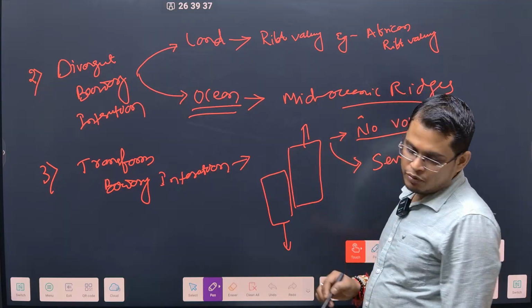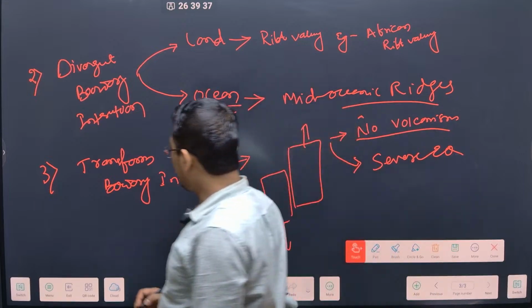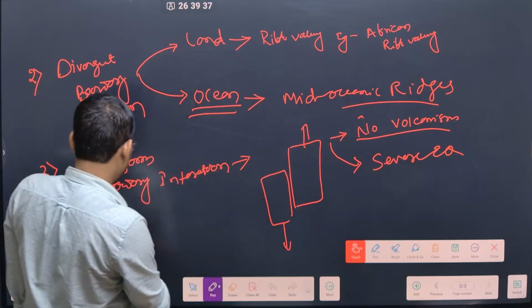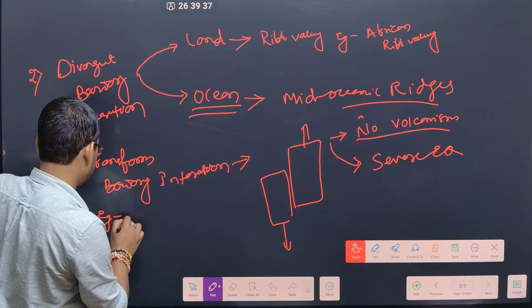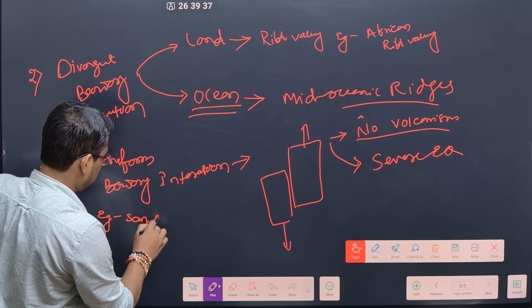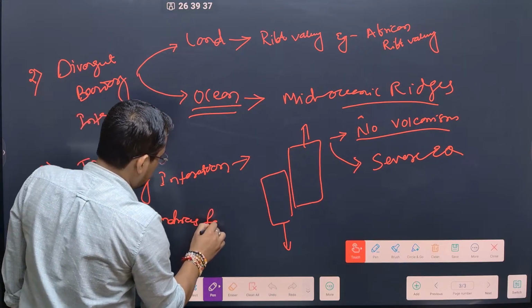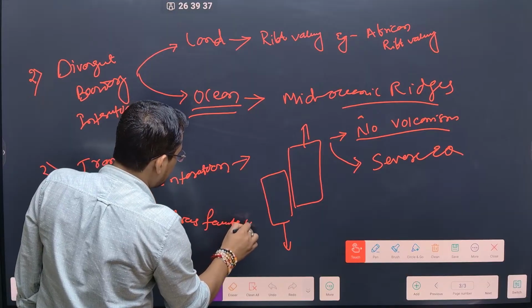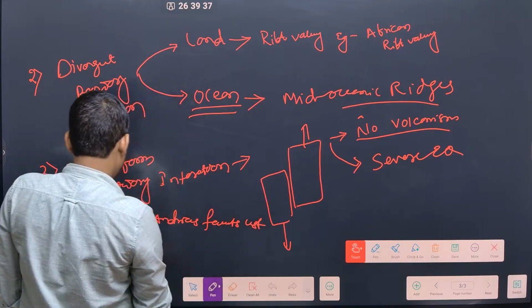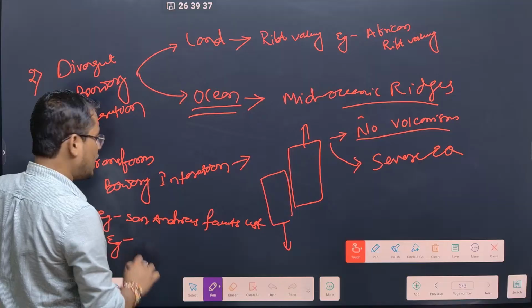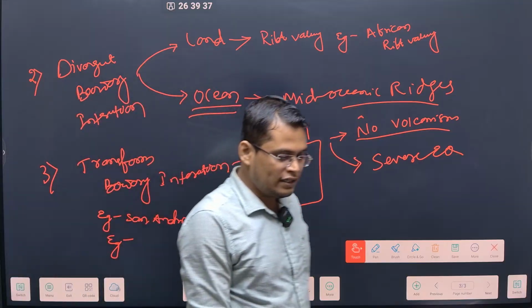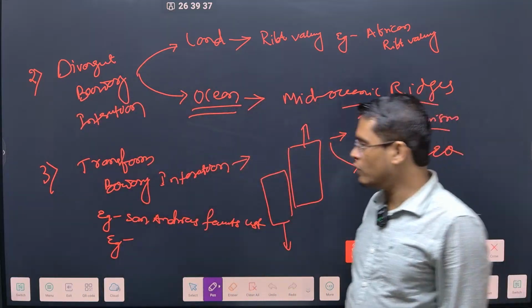इसका classic example, I have given you two examples. One is called San Andreas Fault. San Andreas Fault of USA, California state. Next one is Anatolia Plate. Anatolia Plate is located in Turkey, and this is the reason Turkey is most prone to earthquake.